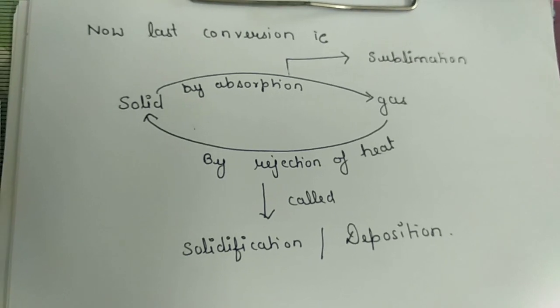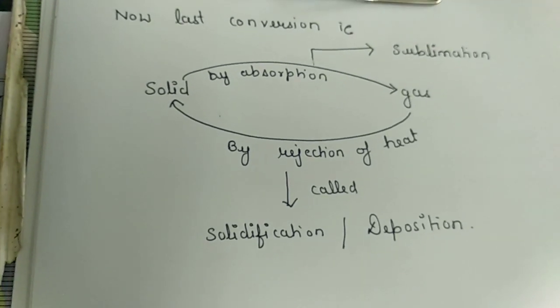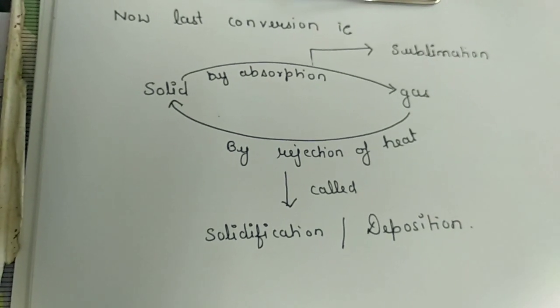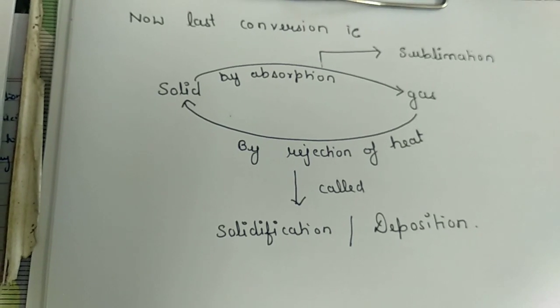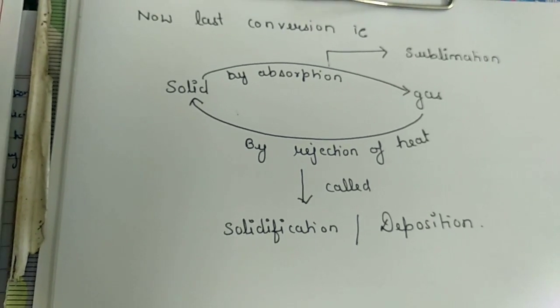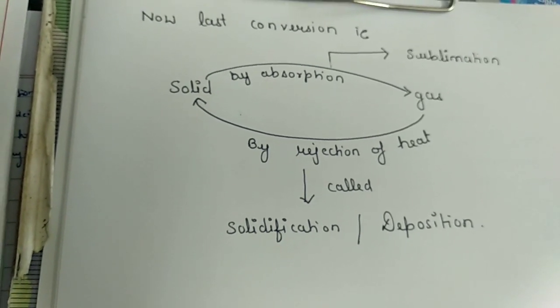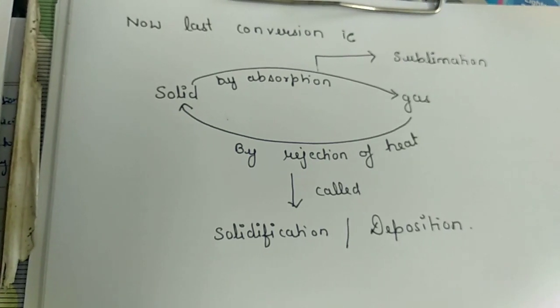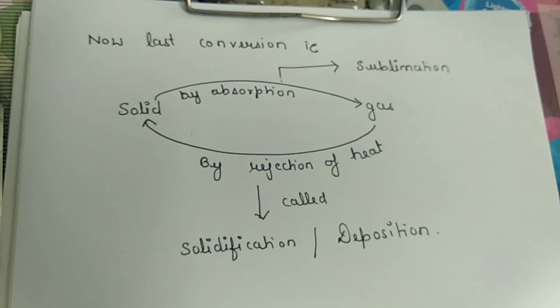Now why do they have direct conversion from solid to gas or gas to solid? Because in some solids the intermolecular forces of attraction are so weak that on heating these molecules acquire sufficient kinetic energy to overcome the forces of attraction and they become free to move. Thus their intermolecular spacing becomes very large and they get converted into the vapor state.